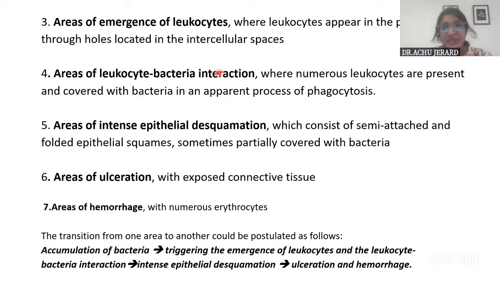When you see it under electron microscopy, you can see numerous leukocytes covered with bacteria, in the apparent process of phagocytosis. And then there will be an area of intense epithelial desquamation, where semi-attached and folded epithelial squames can be seen, sometimes partially covered by bacteria. And then an area of ulceration, an area of hemorrhage, which exposes connective tissue and numerous erythrocytes. This is all with regard to the microtopography of the gingival wall in a pocket.